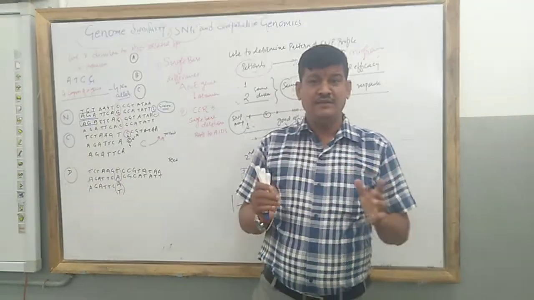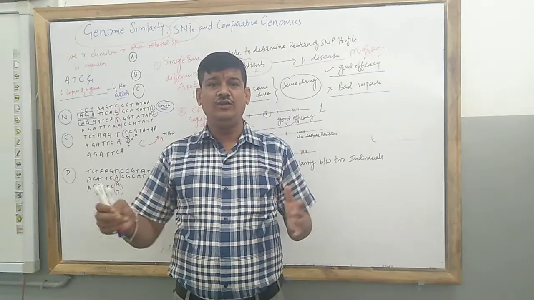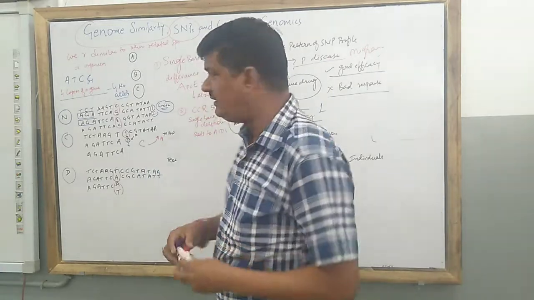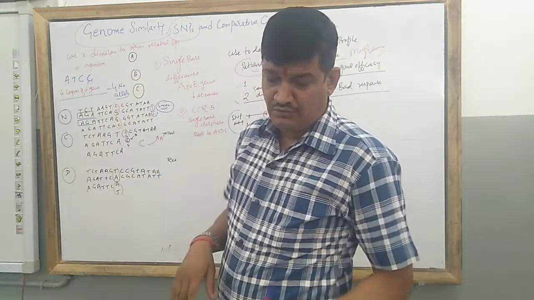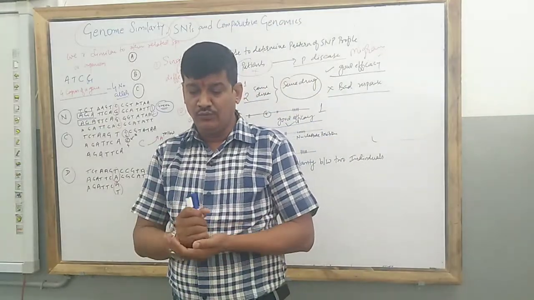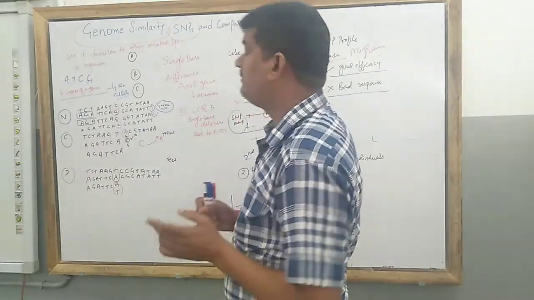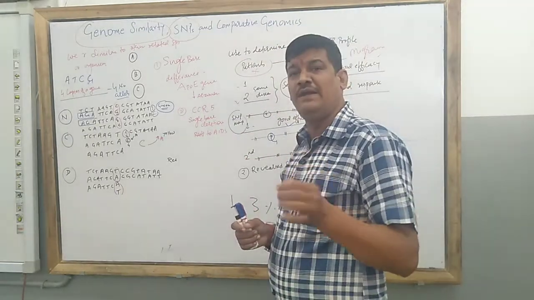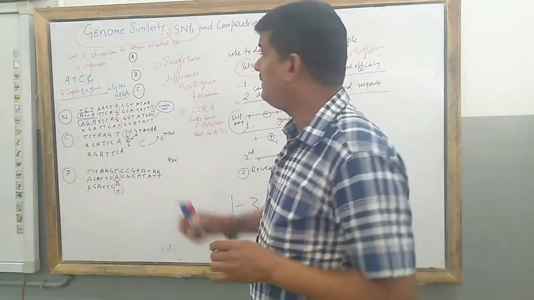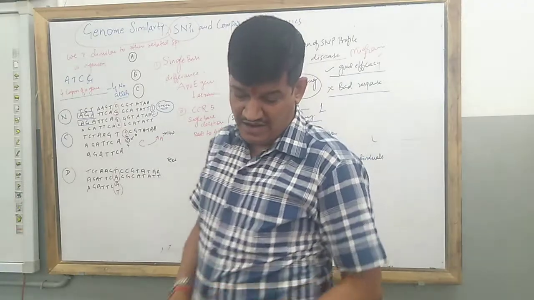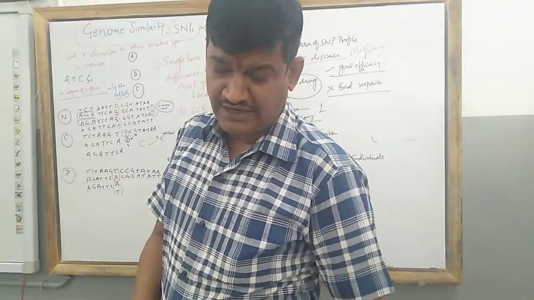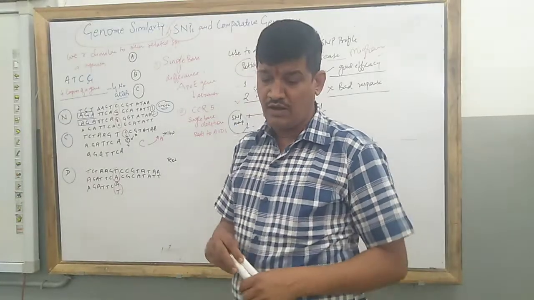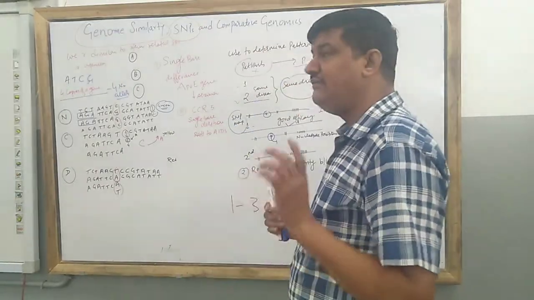So the Human Genome Project clearly detected that in an entire human being there are about 1.6 million to 3.2 million sites of SNPs, and on average 1 in 1000 nucleotides are different in the genome of two different individuals.